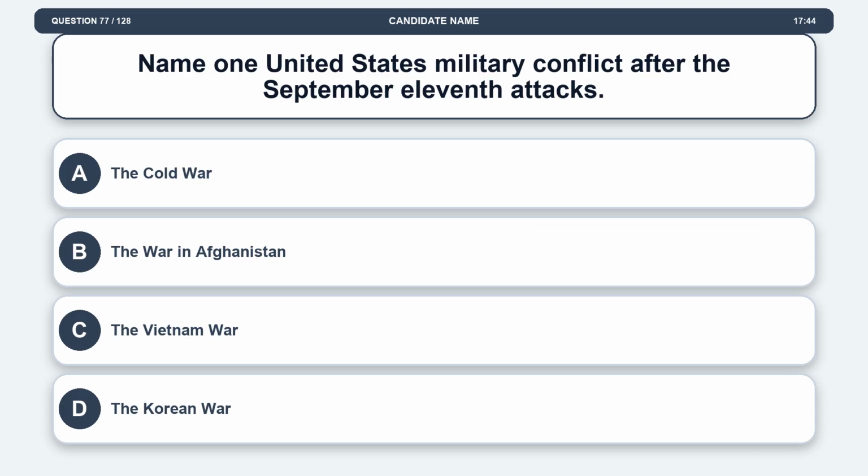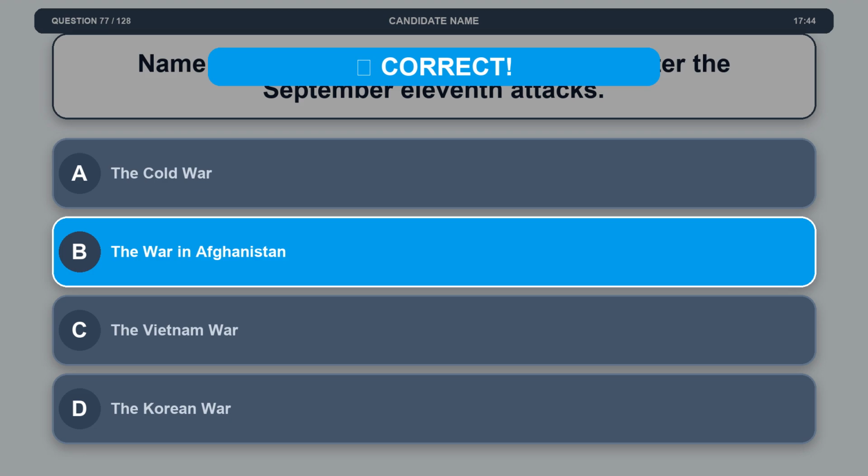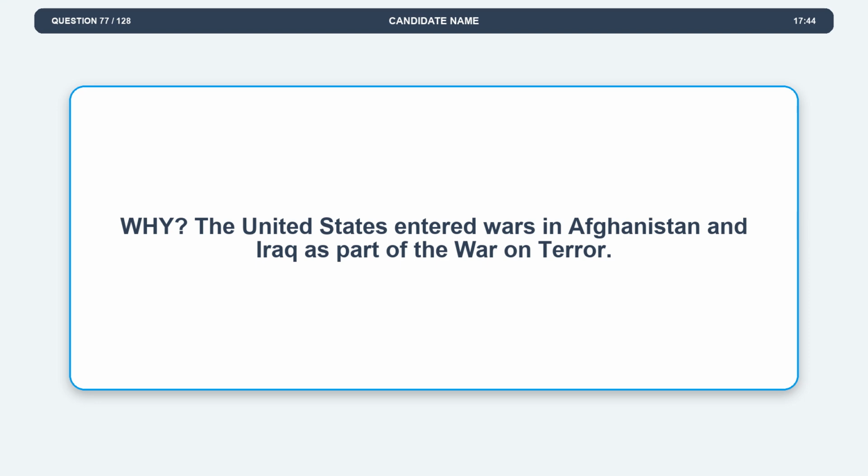Question 77. Name one United States military conflict after the September 11th attacks. Option A, the Cold War. Option B, the war in Afghanistan. Option C, the Vietnam War. Option D, the Korean War. The correct answer is option B, the war in Afghanistan. Explanation. The United States entered wars in Afghanistan and Iraq as part of the War on Terror.